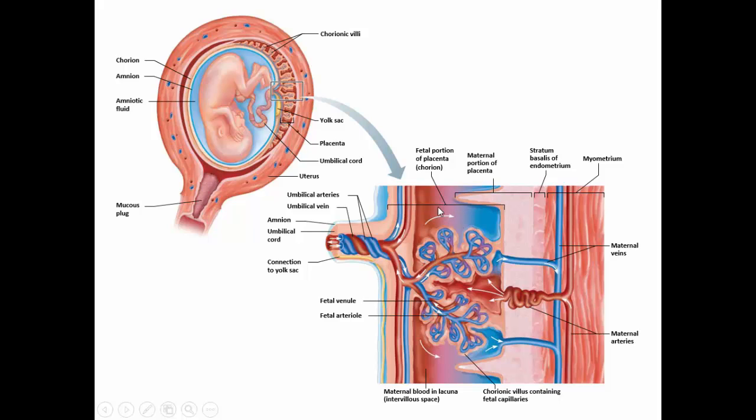And the material from the maternal blood will be able to cross the capillary barriers so that we can exchange carbon dioxide and oxygen and nutrients and waste products between the fetal blood and the maternal blood.